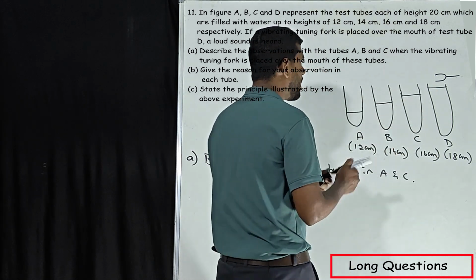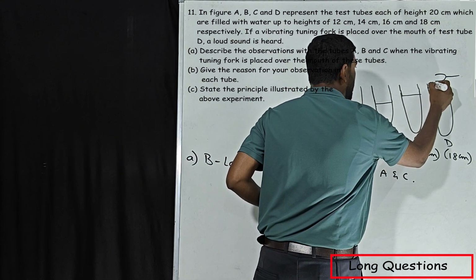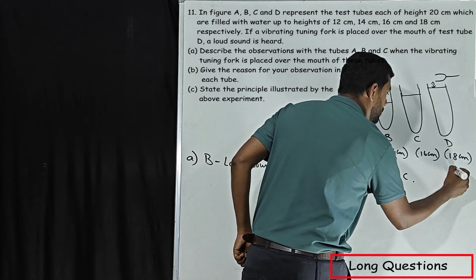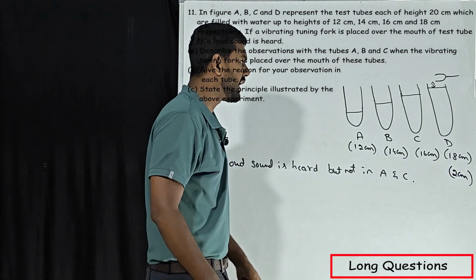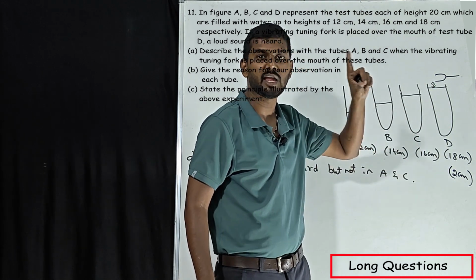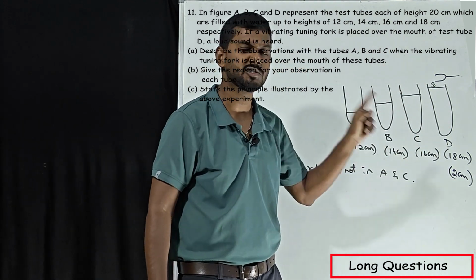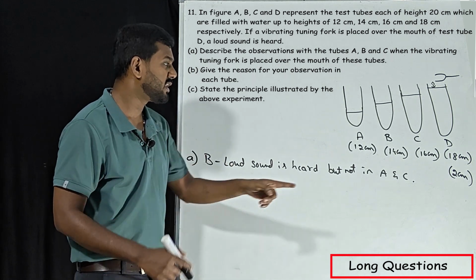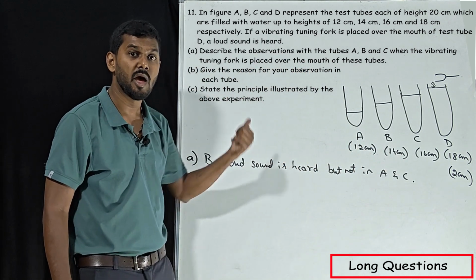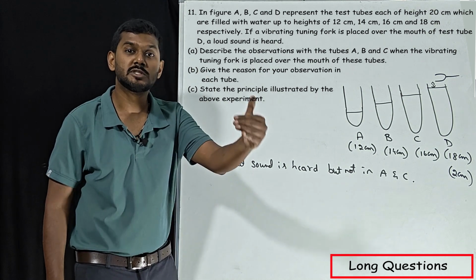What is this gap? That is 2 centimeter. So the length of air column is 2 centimeter.